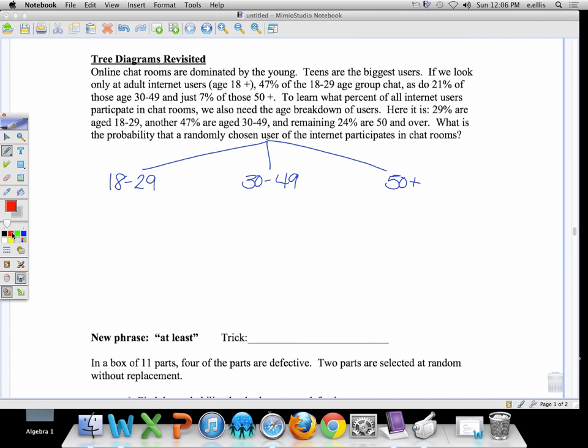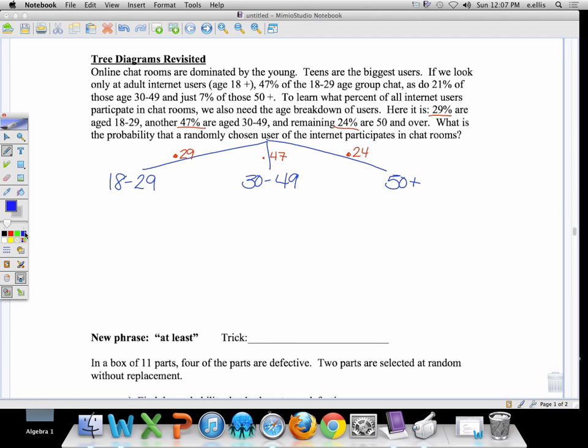We have 29% are in this first group, so I'm going to put 0.29 on this line. 47%, 0.47 goes to the 30 to 49. The remaining 24% are going into the 50 and older. Now, that's just our three age groups.